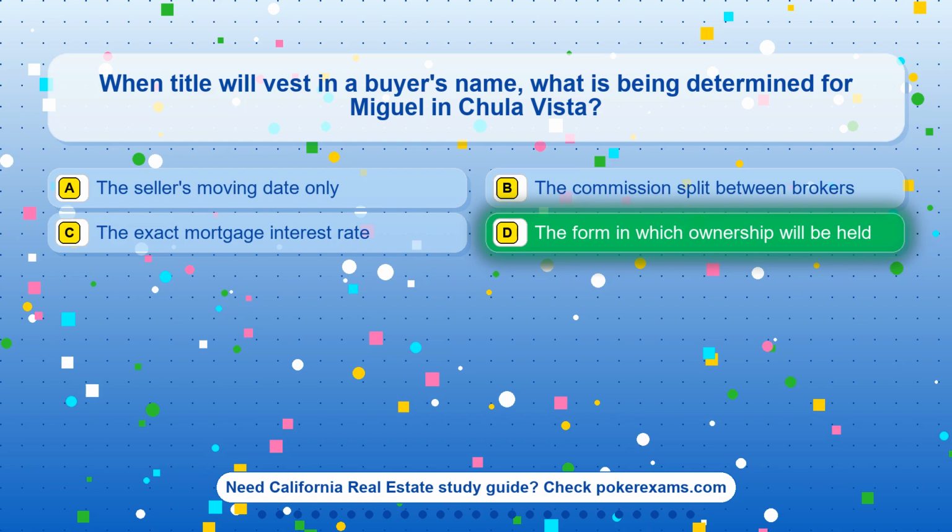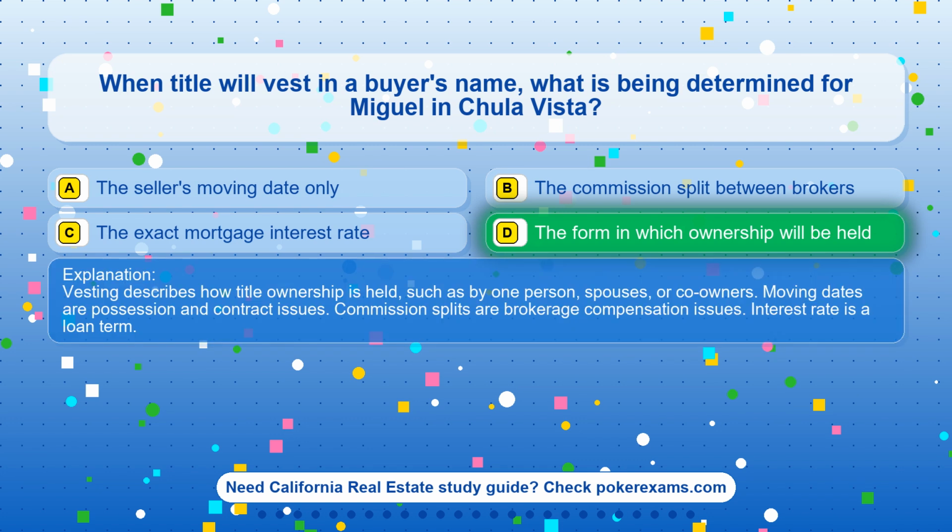The correct answer is option D. The form in which ownership will be held. Vesting describes how title ownership is held, such as by one person, spouses, or co-owners. Moving dates are possession and contract issues. Commission splits are brokerage compensation issues. Interest rate is a loan term.